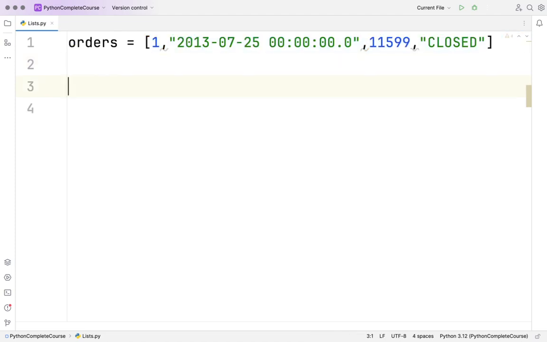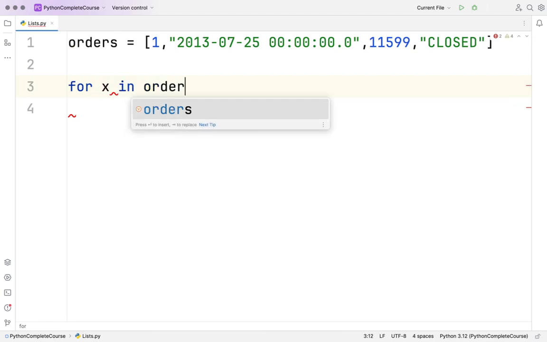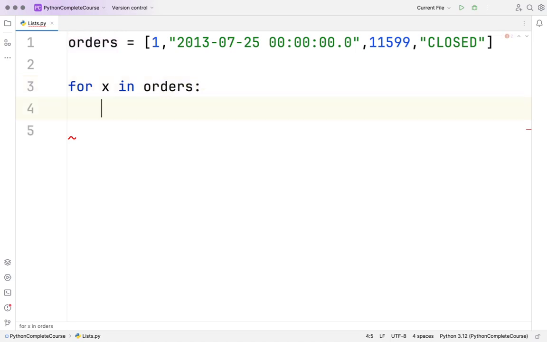How does a for loop work? For x in orders. That means this will automatically loop, and the first time the value of x will be the first element, next time it will be this, next time it will be this, and next time it will be this. For x in orders colon.